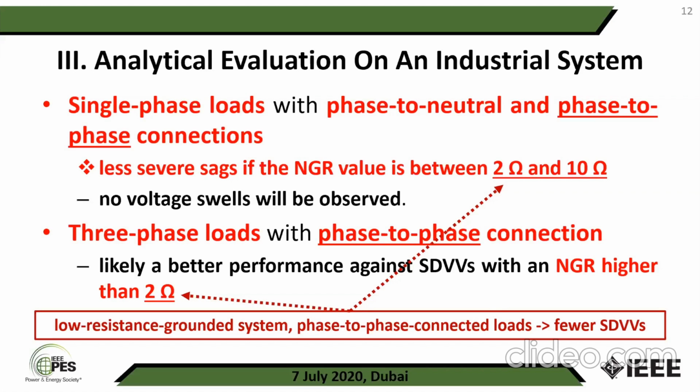For the three-phase load with phase-to-phase connection also, we have a better performance against short duration voltage variation with a neutral grounding resistance higher than 10 ohm. And as an overall result, for the system with low resistance grounded and the load connected phase-to-phase, we have fewer short duration voltage variations.